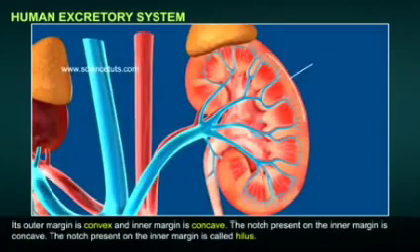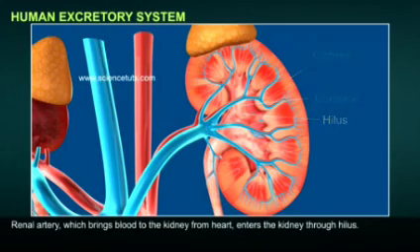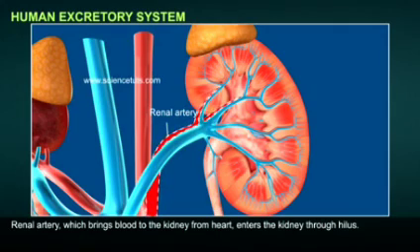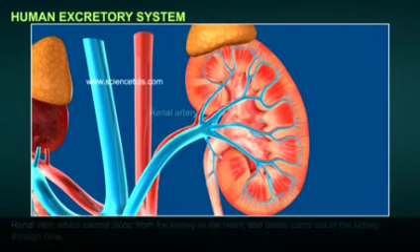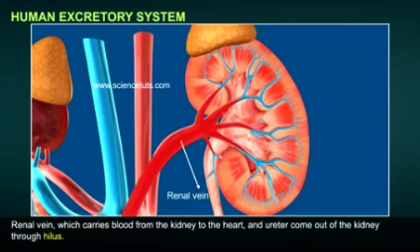Its outer margin is convex and inner margin is concave. The notch present on the inner margin is called hilus. The renal artery, which brings blood to the kidney from the heart, enters the kidney through the hilus. The renal vein, which carries blood from the kidney to the heart, and the ureter come out of the kidney through the hilus.